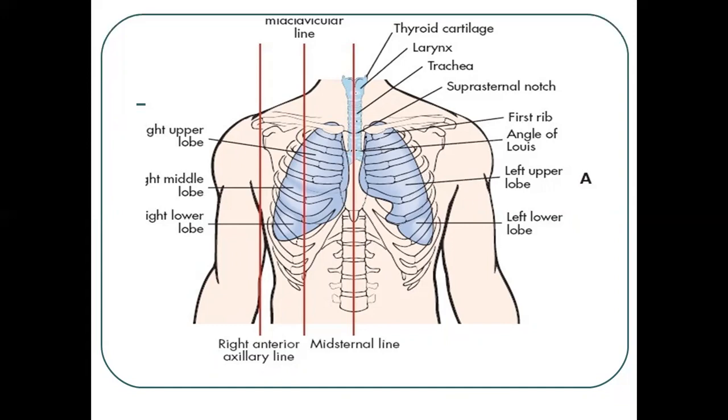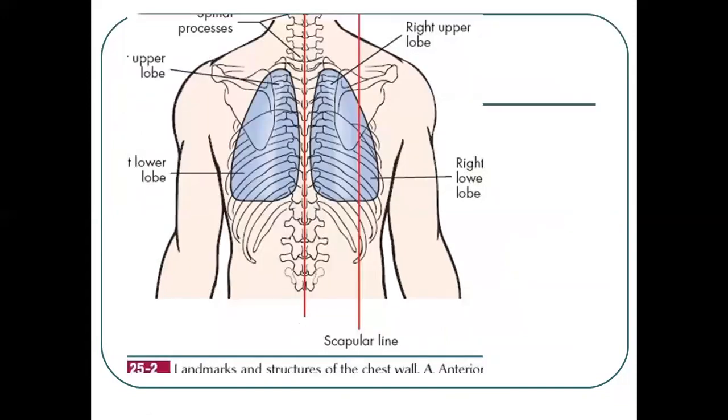So this is the structure of the respiratory system. In this picture also you will see the posterior landmarks. In that you will see the right lobe and the right upper lobe, and this is the scapular line.